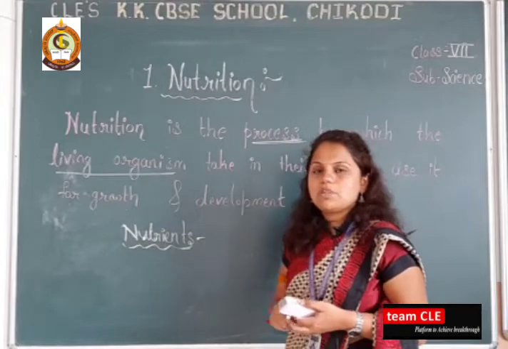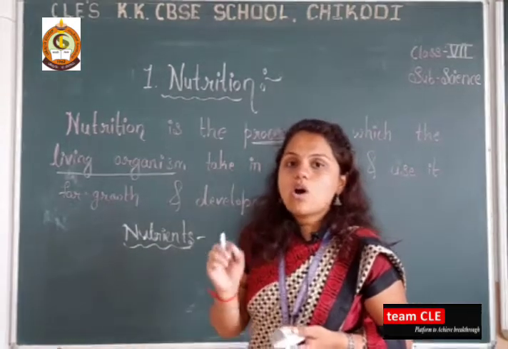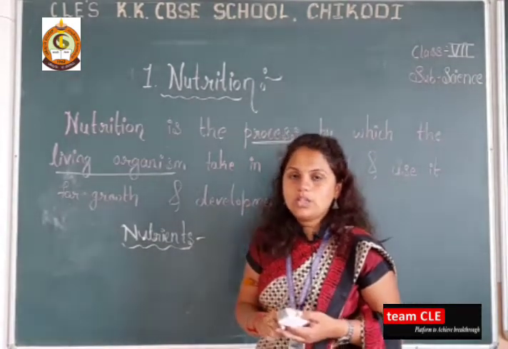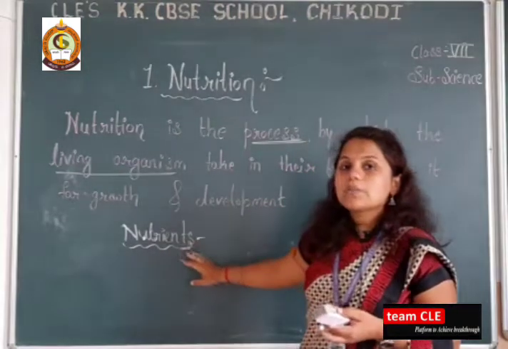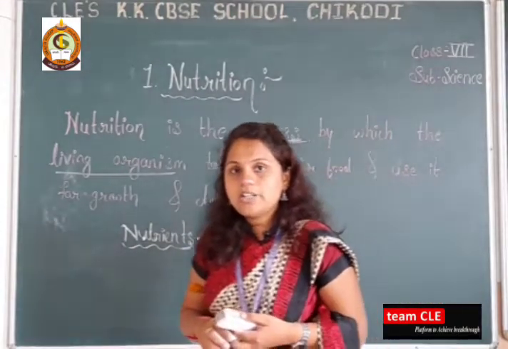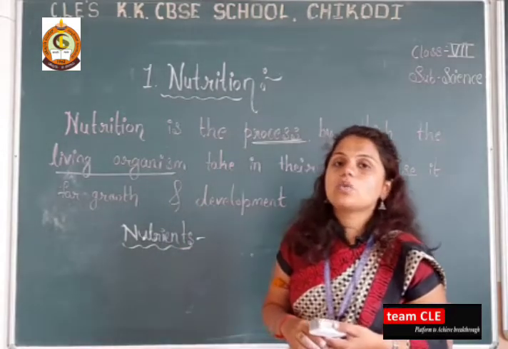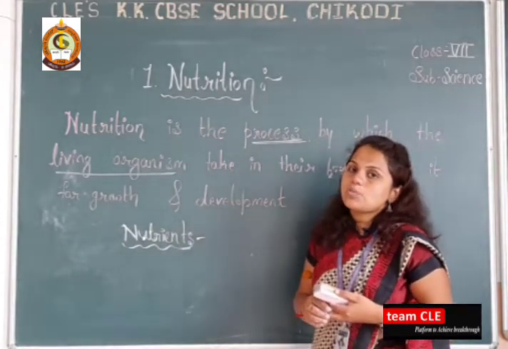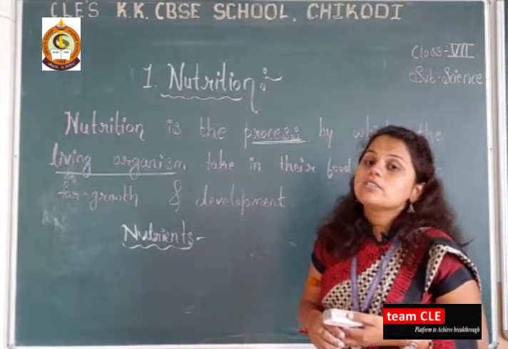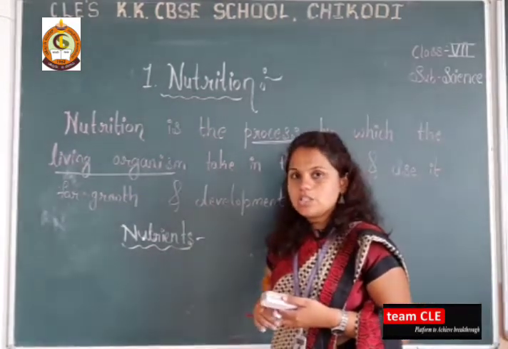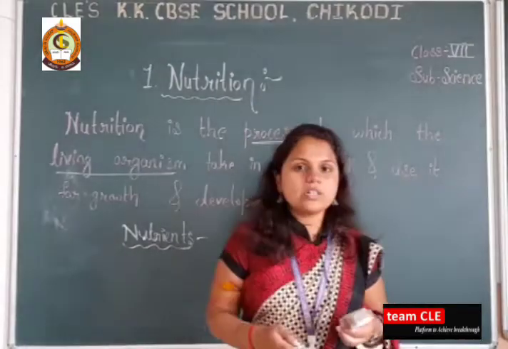Then this nutrition means the components of food which are present, like carbohydrate, protein, vitamin. These are the components, and they are called nutritions.